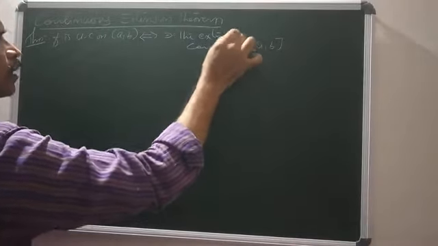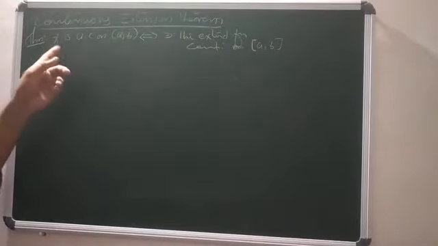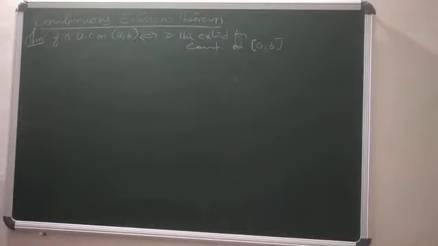So this is the continuous extension theorem. There exists an extended function. F is uniformly continuous on the open interval (a, b) if and only if the function is defined at the end points a and b such that the extended function is continuous on the closed interval [a, b]. So this is the continuous extension theorem.